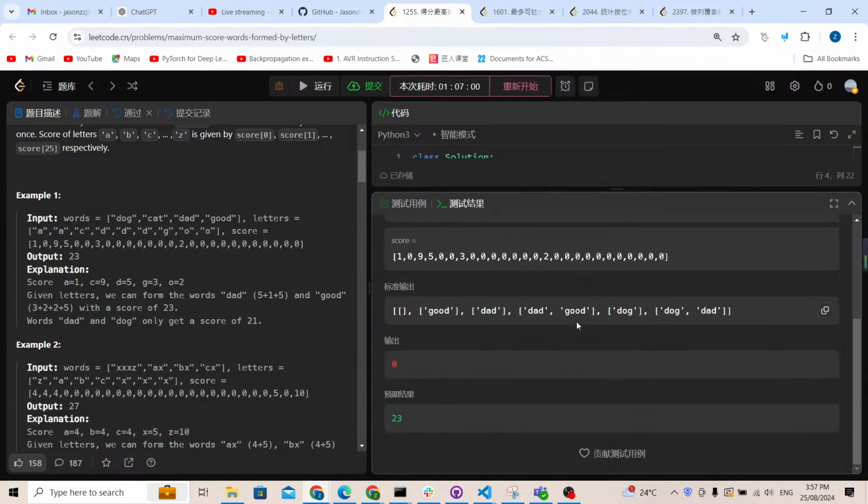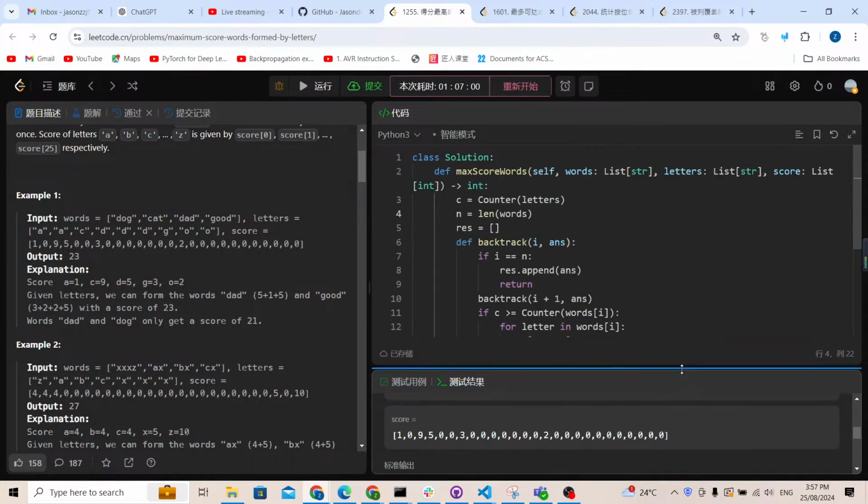Now let's check what is inside. As we can see, it can be an empty array, it can be good, bad, or some combinations. Now we get this kind of array. What we need to do is check the subarrays. Inside each subarray, we check the score, and finally we return the maximum score. It may be bad and good. Now let's use this idea to get the final result.